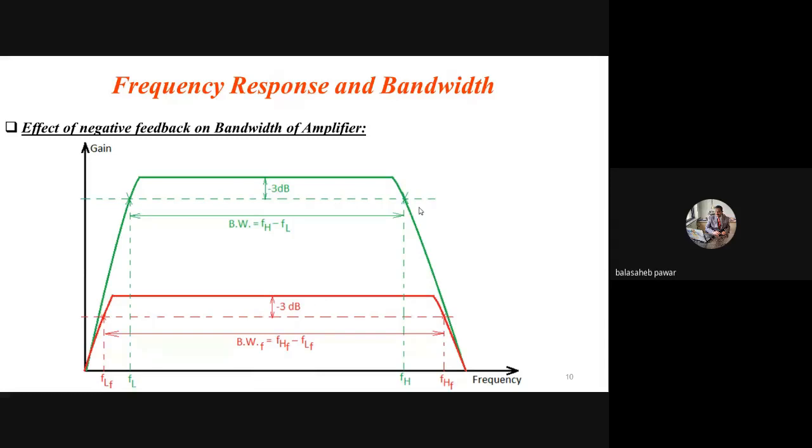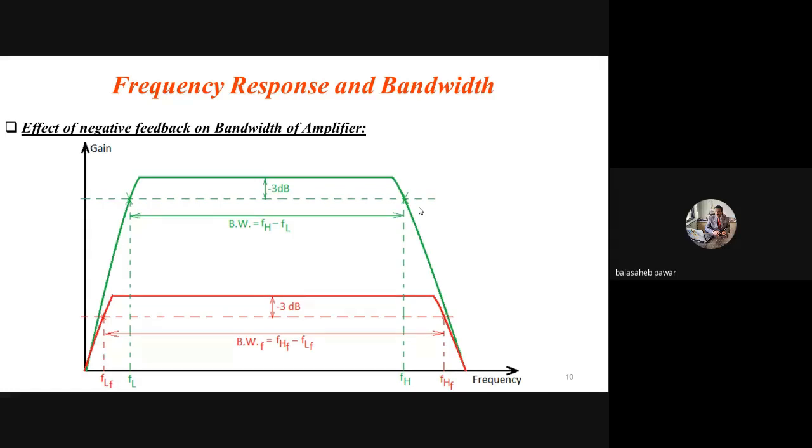I will consider that FLF, suppose it is 10 hertz, because I know by using negative feedback, the lower cutoff frequency gets reduced, as per the derivation as well as this graphical representation. Initially that FL was 50 hertz, and now by using negative feedback it goes to 10 hertz. Similarly, without feedback, that amplifier circuit has its higher cutoff frequency FH as 15 kilohertz. By using negative feedback, by this graphical representation, I can say FHF, suppose it is 25K.